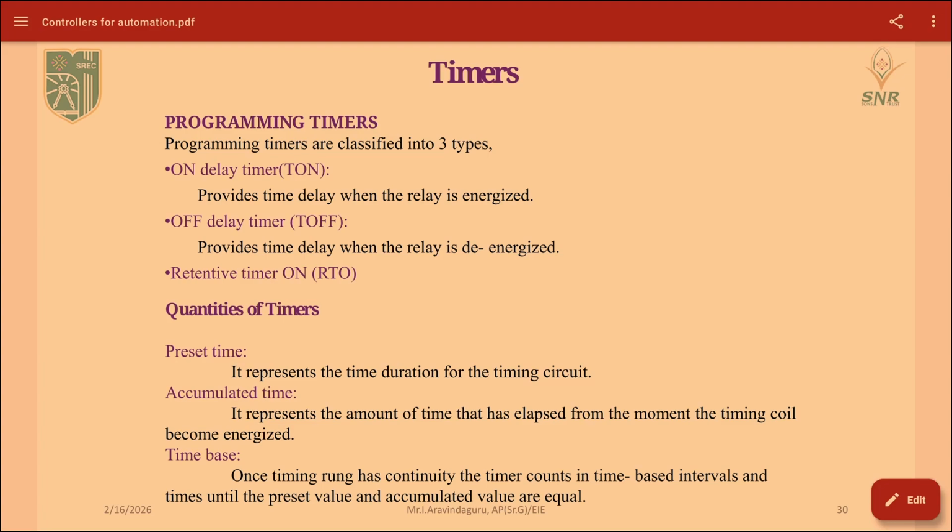And we will see what quantities are available in timers: preset timer, accumulated timer, and then the timer base. Here the preset timer means the duration for which the timer should run. Next, the accumulated time represents how many seconds have elapsed from the start of timing.